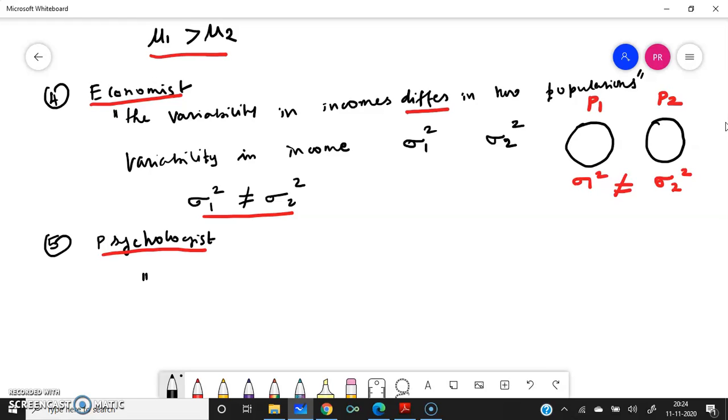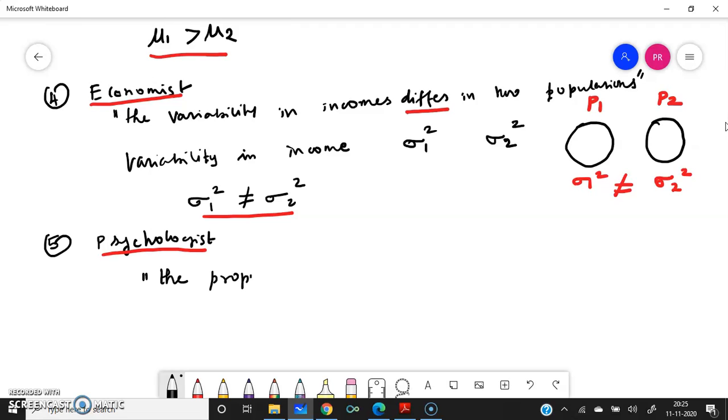We can call it a hypothesis, which is nothing but a statement, a postulate, a claim, and we are going to test this hypothesis. We can call it an assumption also. All these names represent the hypothesis.